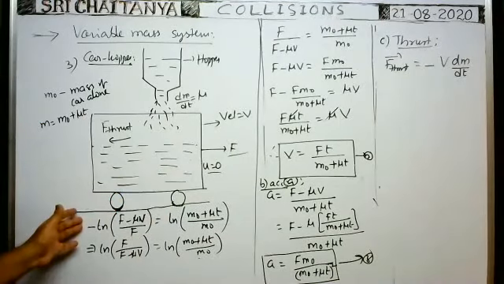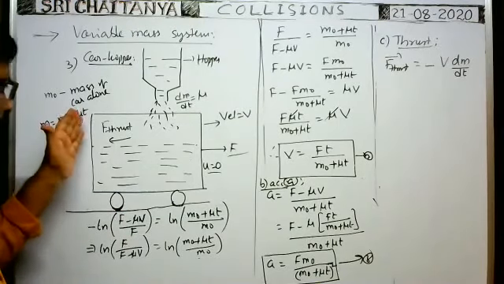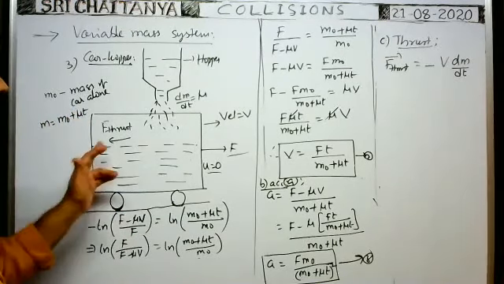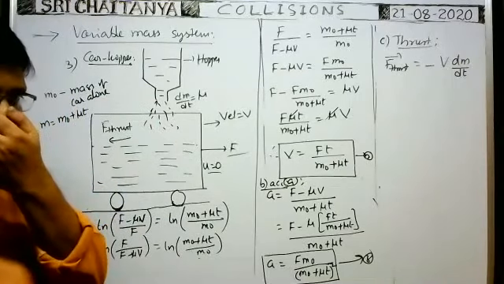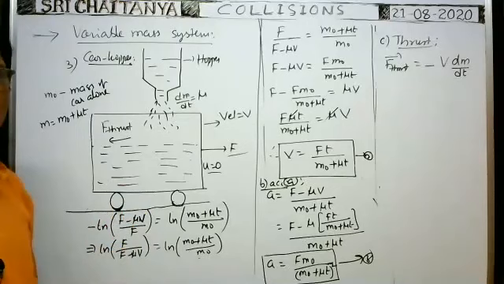Sand is falling downwards. There is no relative velocity of the sand while it is falling downwards on the lorry. That's why the same formula is applicable here also.